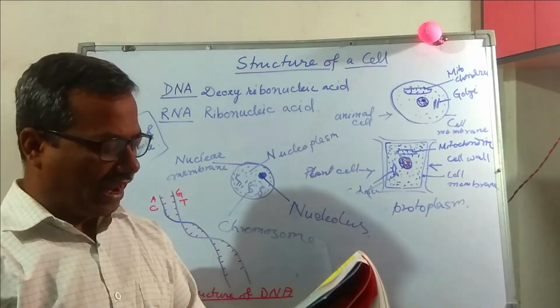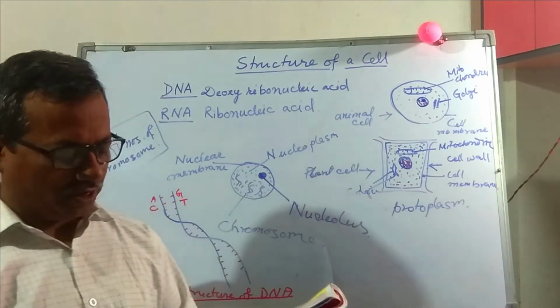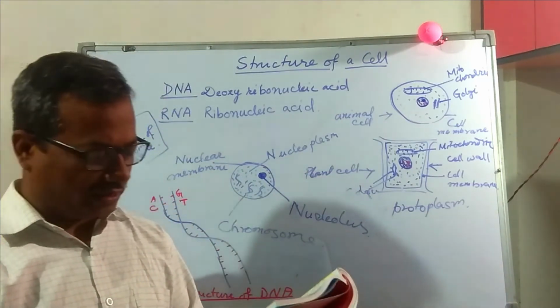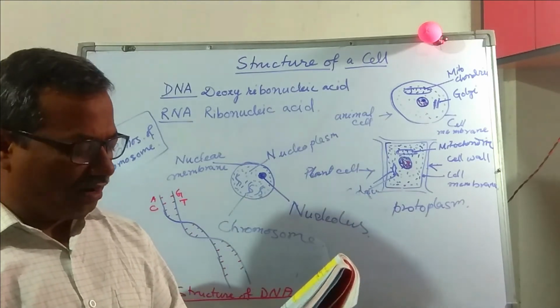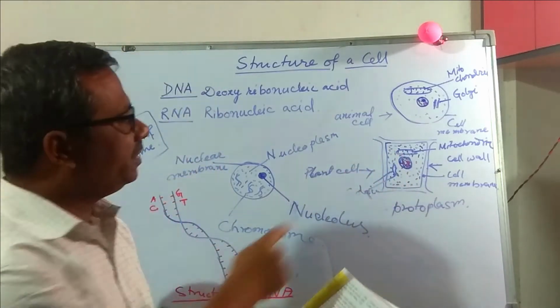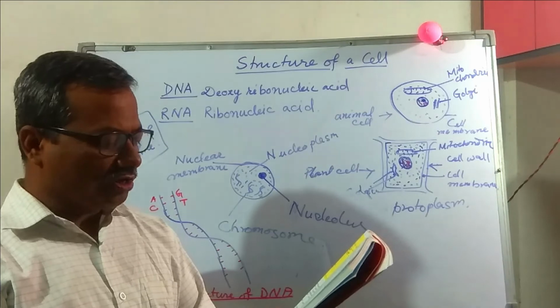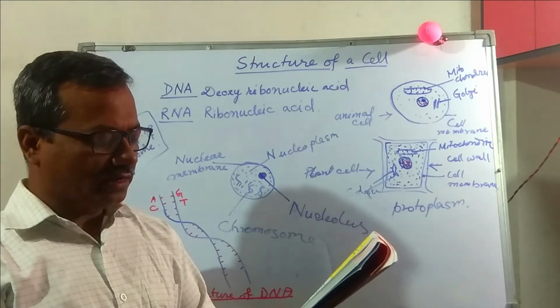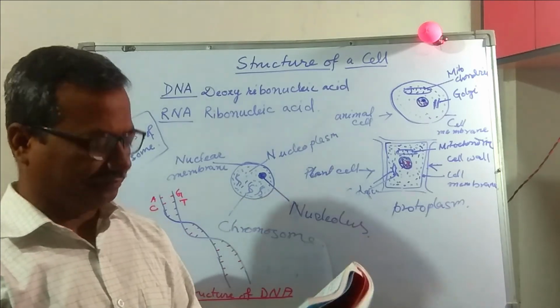Mitochondria is known as the powerhouse of the cell. This is the most important question for you. Why is mitochondria called the powerhouse of the cell? They are rod shaped. This is the mitochondria, I have drawn in the figure. They are rod shaped structures and are the sites of release of energy from food during respiration.